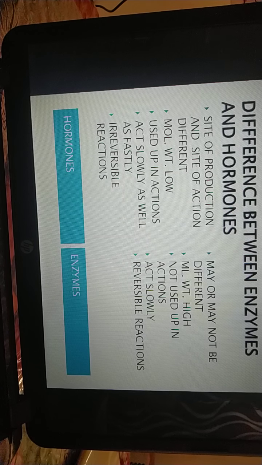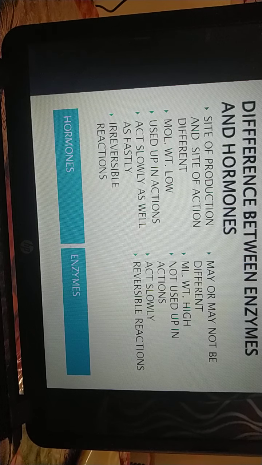But enzymes can act in low concentration. However, the rate of an enzyme catalyzed reaction steadily increases with an increase in concentration. So their high concentration increases their action, and at low concentration they work slowly. Now, their speed depends. Hormones can act slowly and they can also act quickly. But in the case of enzymes, their action is slow. They act slowly upon the substrates.